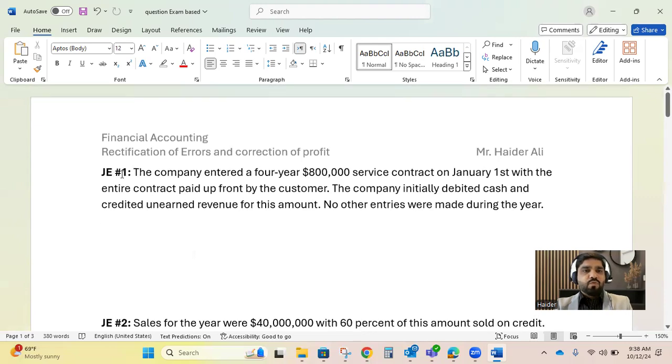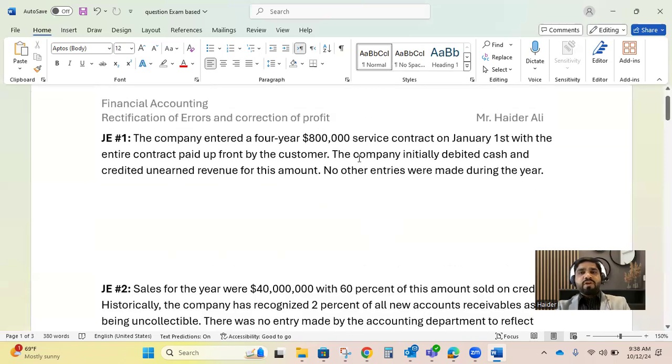Journal entry number 1. The company entered a 4 years 800,000 service contract on 1st January with the entire contract paid upfront by the customer. The company initially debited cash and credited unearned revenue for this amount. No entries were made during the year.